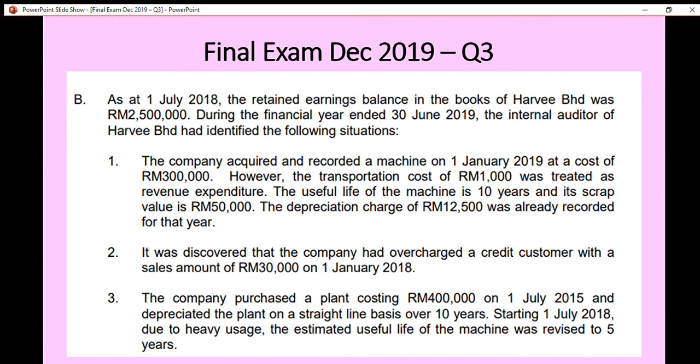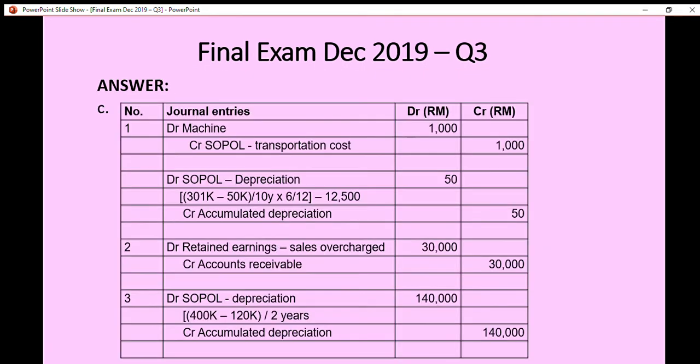So we need to reduce the opening balance of retained earnings. Retained earnings is the accumulated profits, so we need to reduce the retained earnings by 30,000. If we want to reduce the retained earnings, we debit the retained earnings by 30,000.